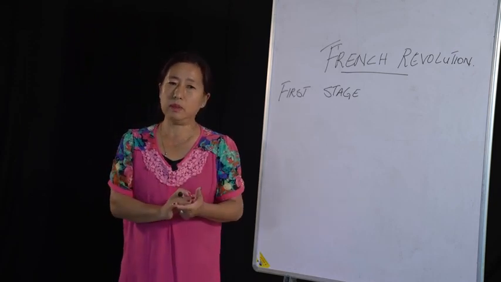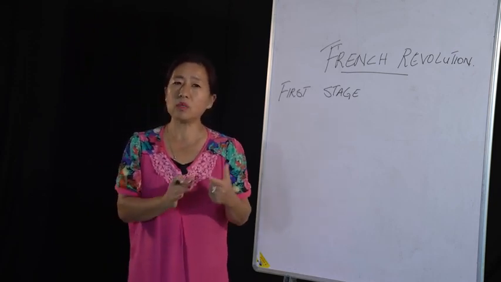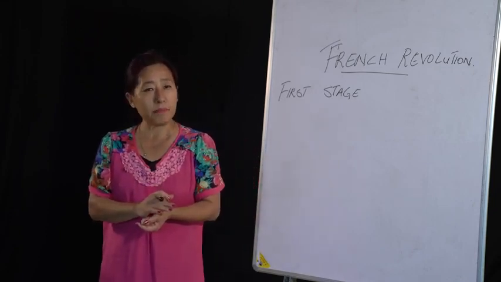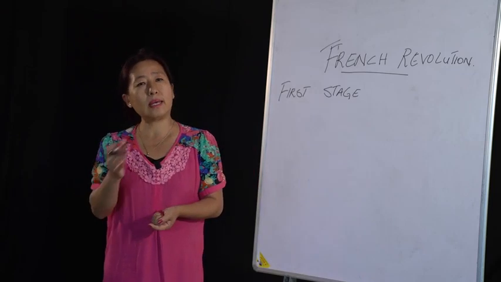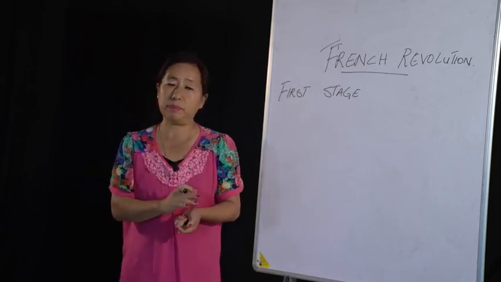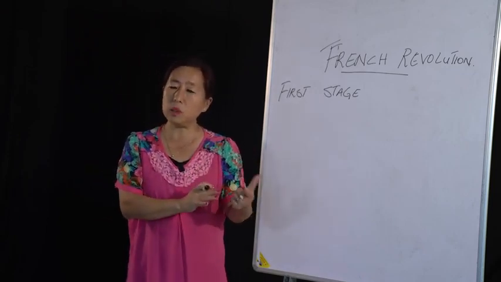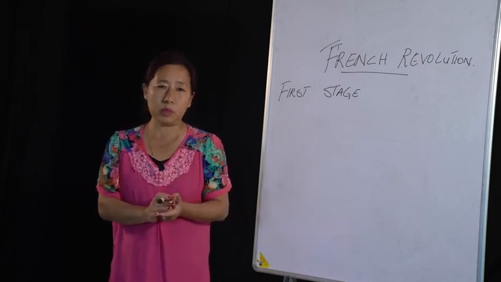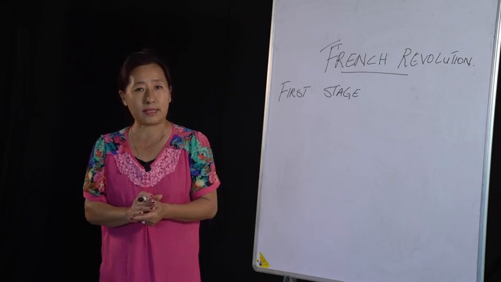In this situation, the king was forced to give in to the demand of the people. So the king decided that he will give in to the demand of the people. That is, he will set up a new constitution, and a new assembly will also be set up, which will be called the National Assembly.